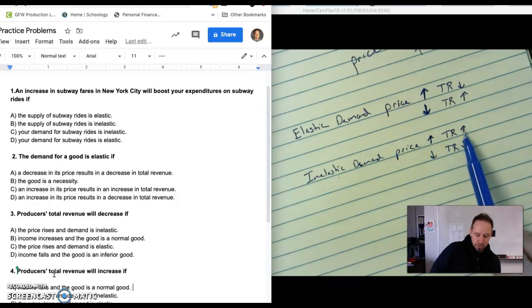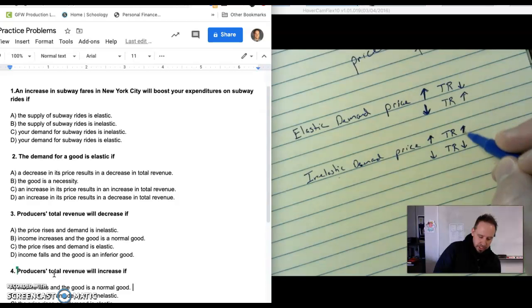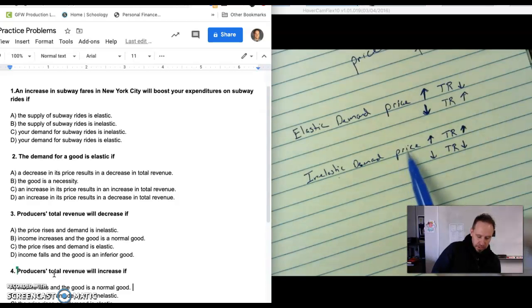Now you're going to see total revenue increase, and that makes sense because price has gone up, you're getting more revenue for each unit that you sell, and consumers are still buying relatively the same amount. As prices fall, consumers are still going to buy, you're just not getting as much revenue per item. So as prices fall, total revenue goes down. We're going to keep these things in mind as we look at these problems.